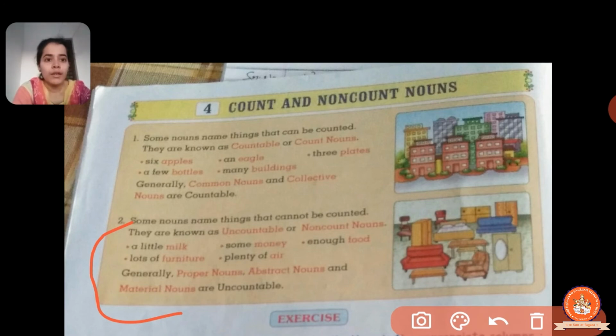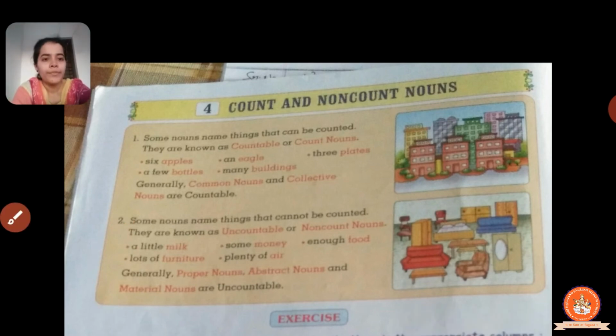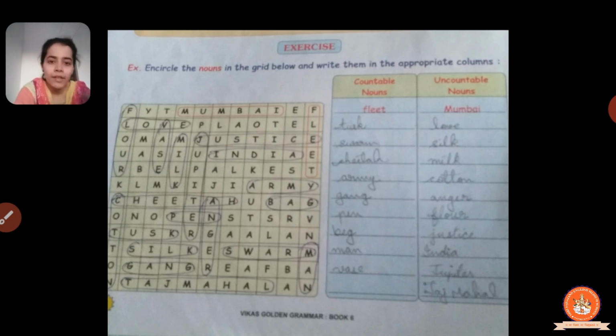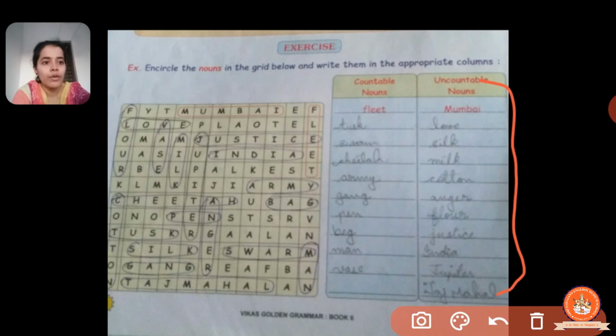So in uncountable nouns you have to remember that we cannot use a or an, and it doesn't have any plural form, but countable nouns have a plural form. We can use a and an before a countable noun. Now we will see the exercise. See, this exercise is given. You have to circle the countable and non-countable nouns, and write them in the appropriate column. You have to write in this table in your workbook.